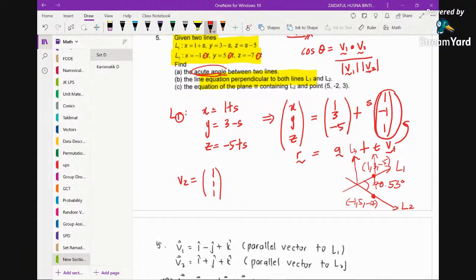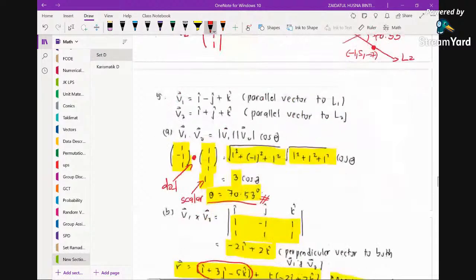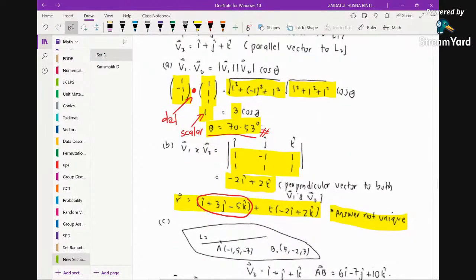So you can also let this fixed point on L2 be the fixed point on L3. It doesn't matter. So r equals negative I plus 5J minus 7K, plus t, negative 2I plus 2K.